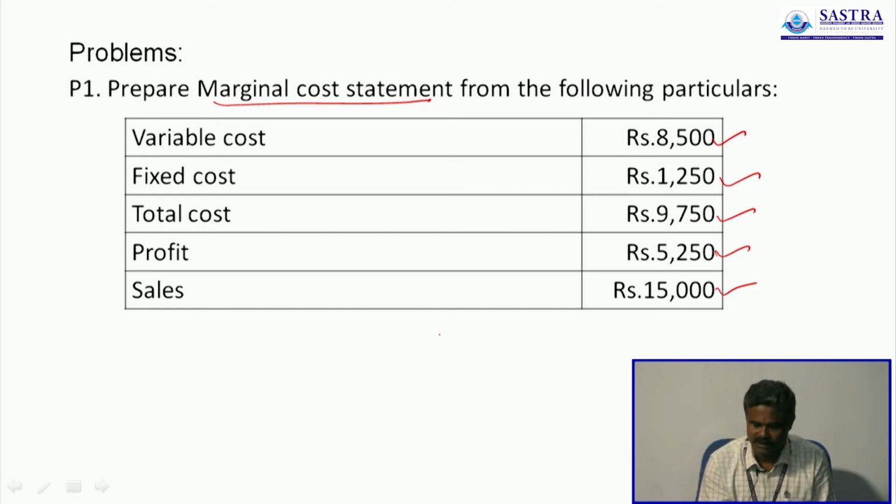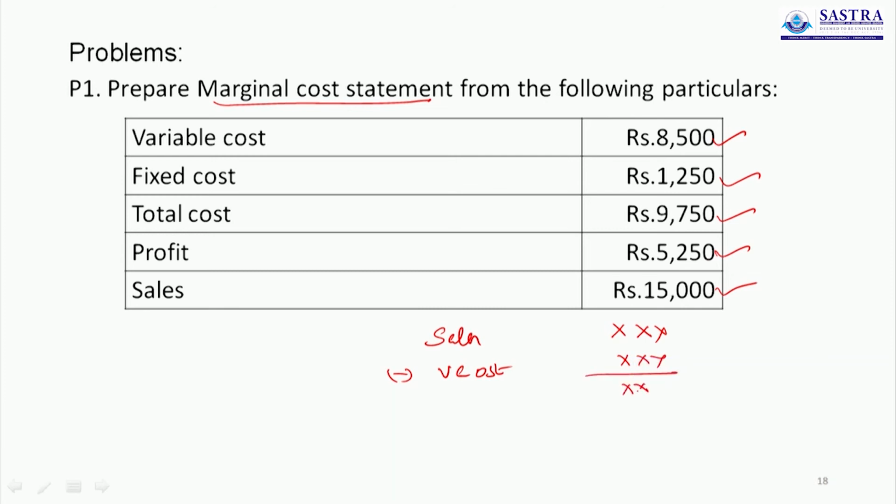The marginal cost statement starts with sales, less variable cost, the difference between sales and variable cost, that is equal to contribution, less fixed cost.